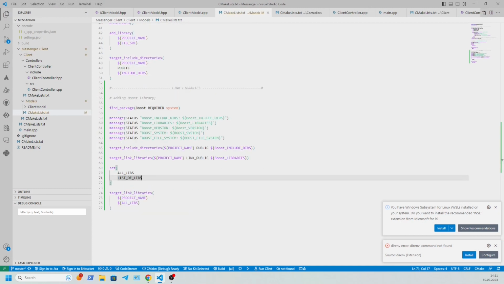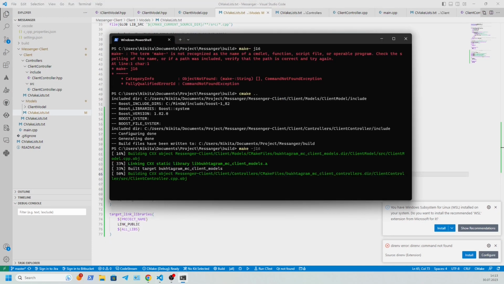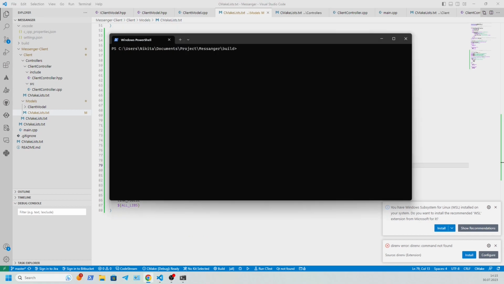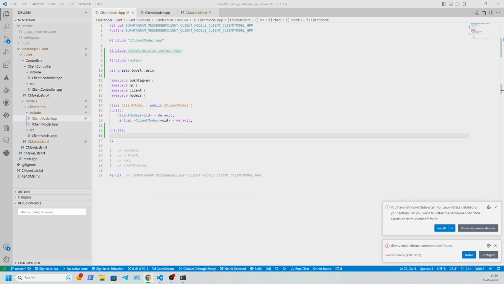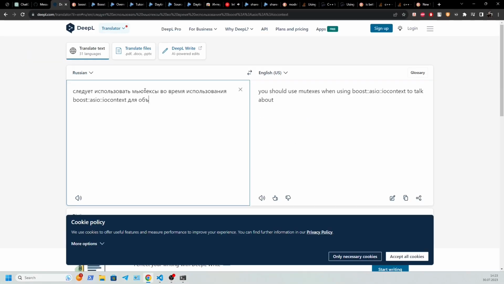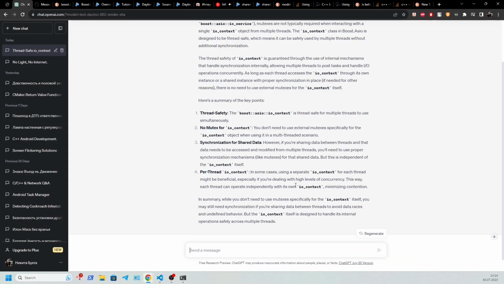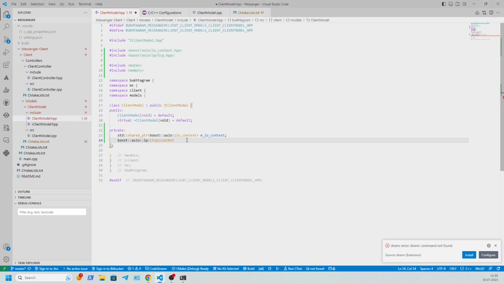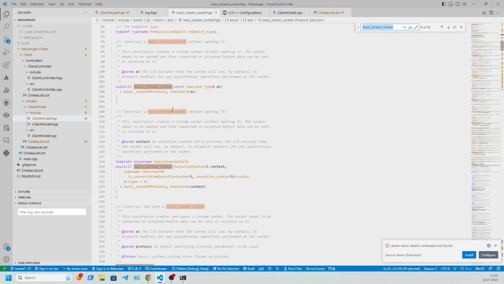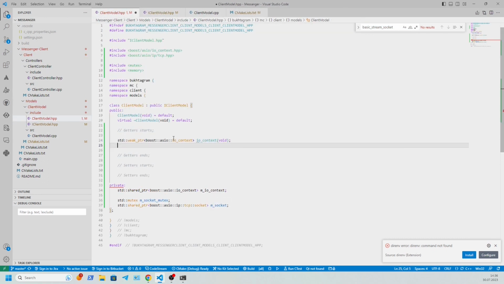I also forgot to connect the Boost framework to the project, so now we will do it quickly through macros, which I created earlier. And let's add a pinch of magic. After connecting Boost and the necessary DLL files, I started writing the client model. As far as I know, Boost.Asio is famous for its asynchronicity, but I wonder whether I should use mutexes for the members of the model class that are objects of the Boost library.